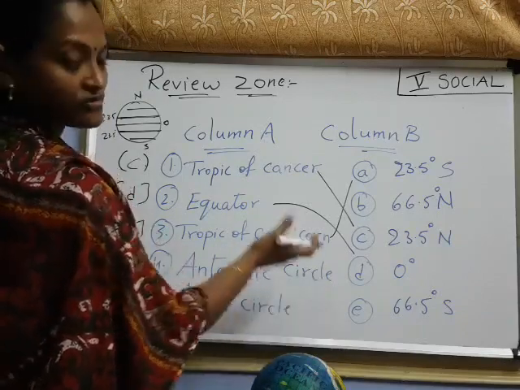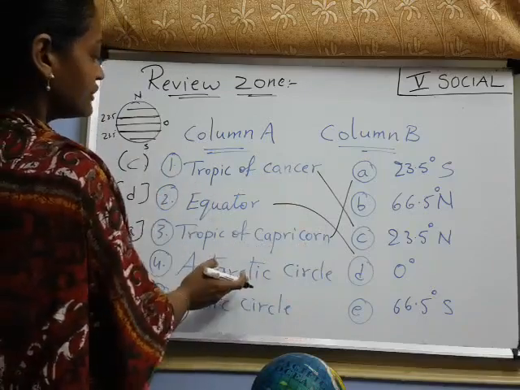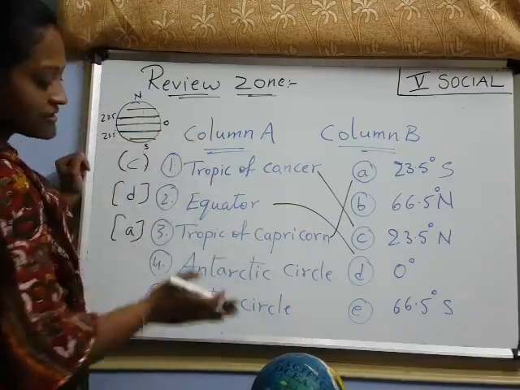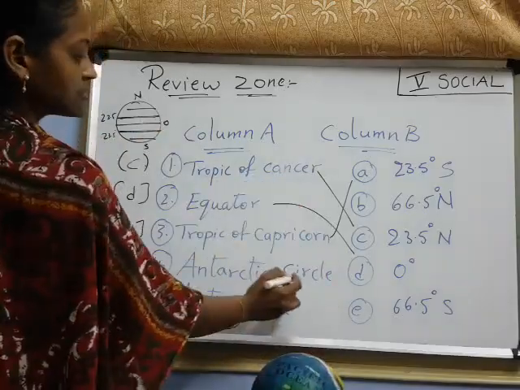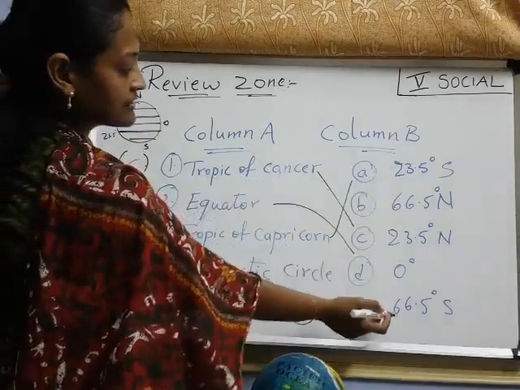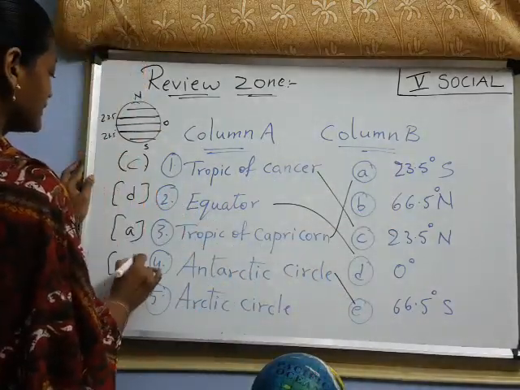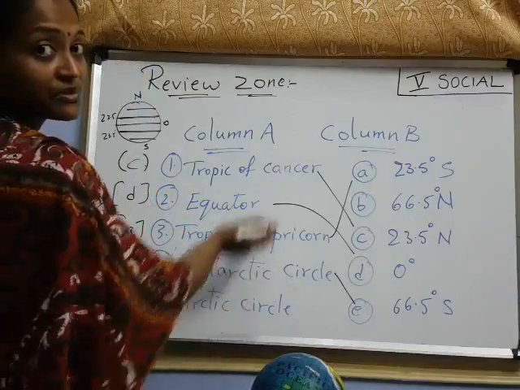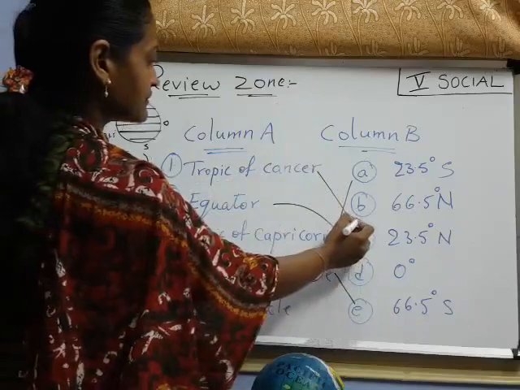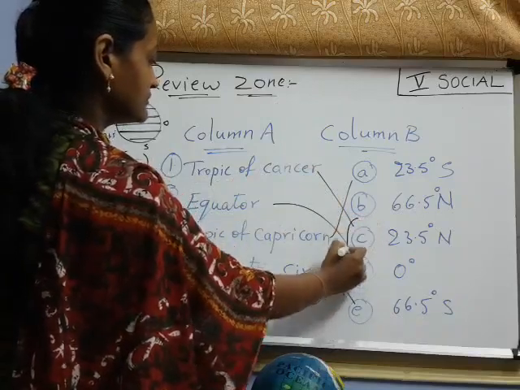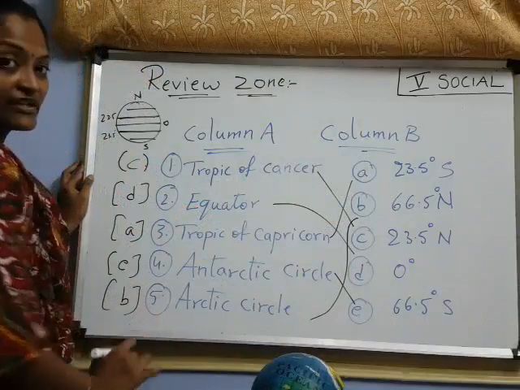Next, coming to Antarctic Circle. Antarctic Circle is towards Antarctica, right? I said. So at which degree? Towards the south side, that is towards the bottom. See here, towards the bottom. So it is towards the south side. Where is it? Here, right? So the answer is E. Next, Arctic Circle towards the north side, right? Where is it? Answer here, right, children? Answer is B. Have you understood up to here?